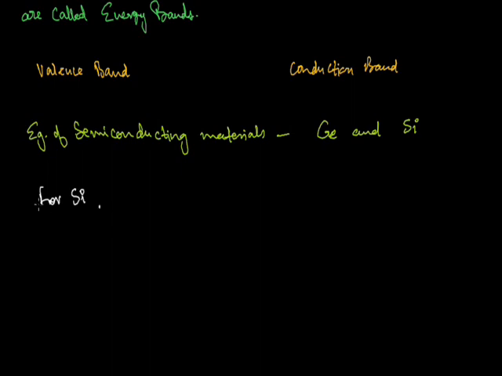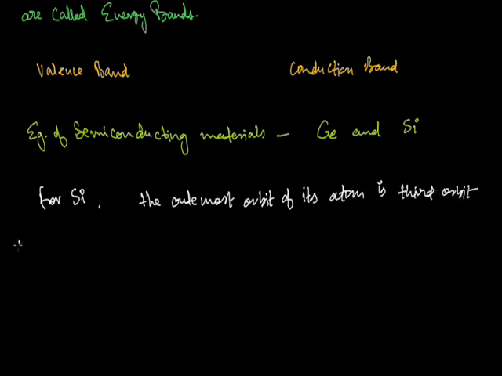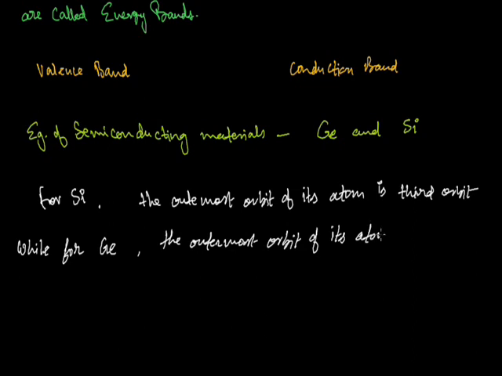For silicon, the outermost orbit of its atom is the third orbit, while for germanium the outermost orbit of its atom is the fourth orbit.